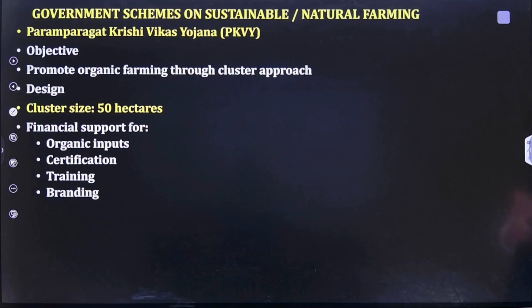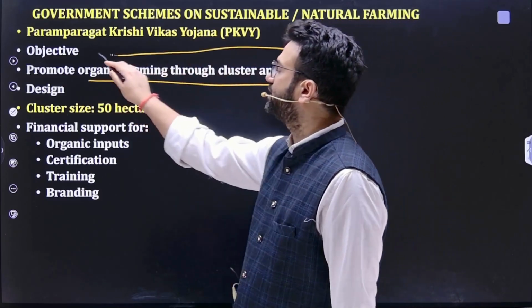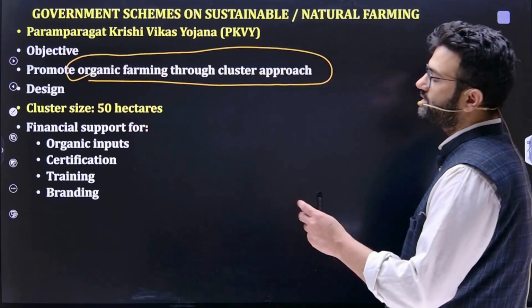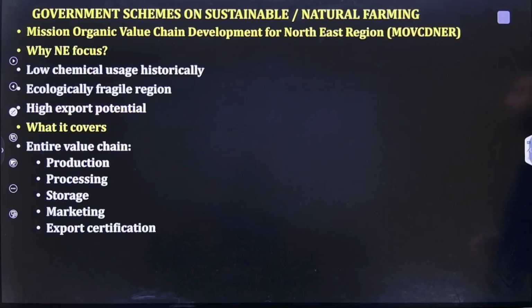So what are the government schemes to promote sustainable and natural farming? First is Paramparagat Krishi Vikas Yojana. The objective is to promote organic farming through a cluster based approach. The cluster size is around 50 hectares, where financial support is provided for organic inputs, certification, training, and branding.